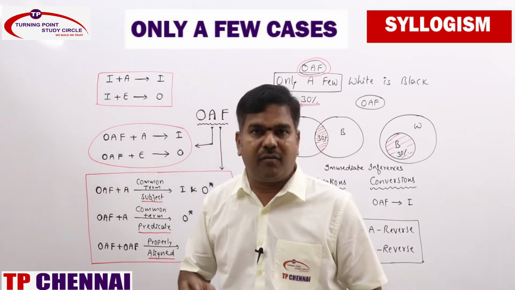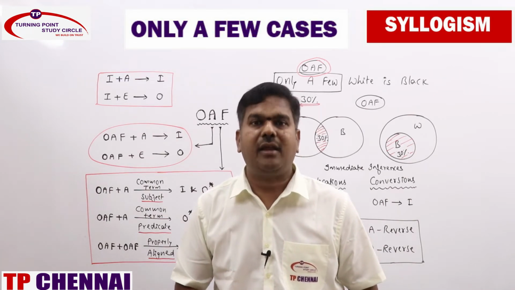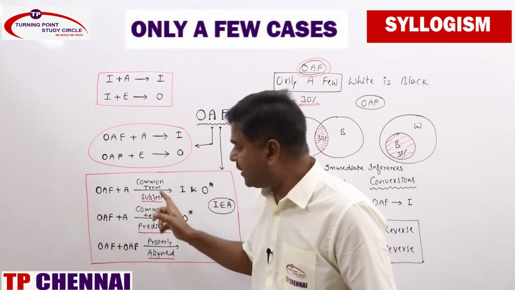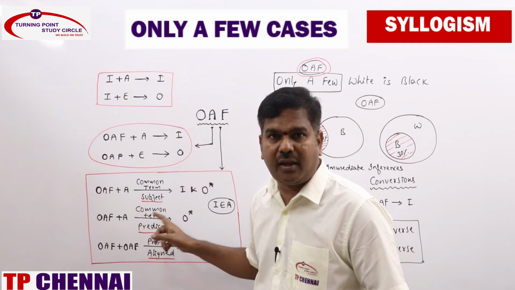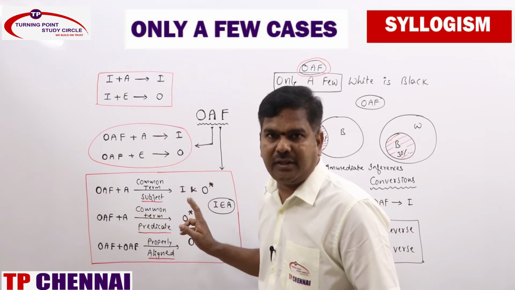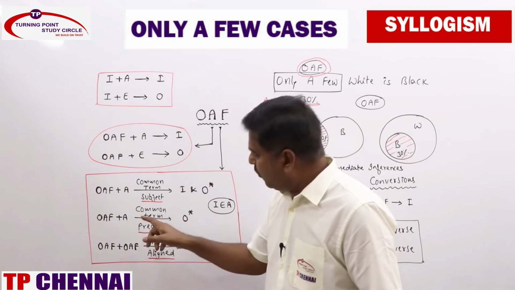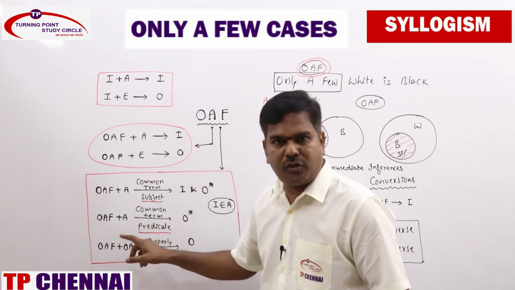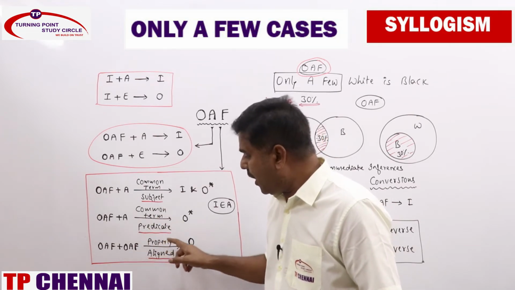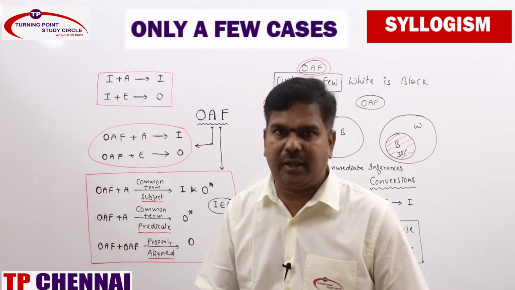Apart from this, whenever combinations of A and only a few statements are there, common term as subject, you will be getting I and O star as conclusions. Only a few and A statements, common term as predicate, you will be getting O star only, not I statement. And also only a few and only a few, both statements properly aligned, you will be getting O statement. If it is not properly aligned, you won't be getting any conclusion.